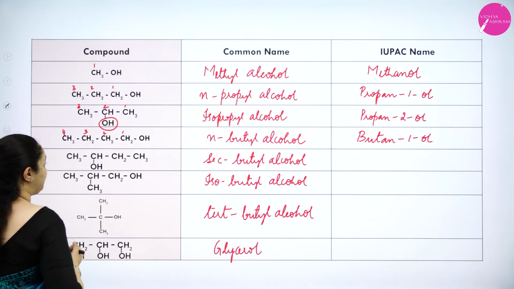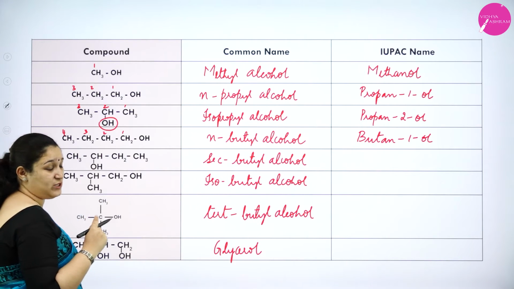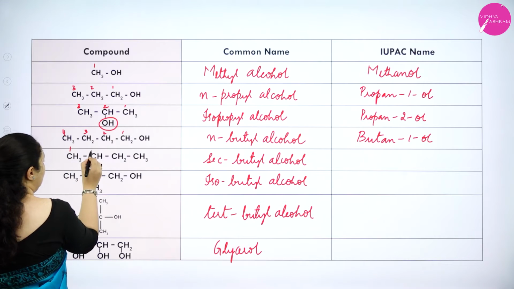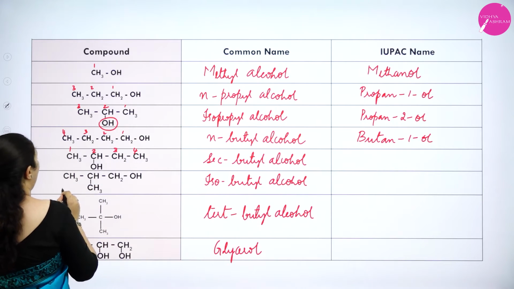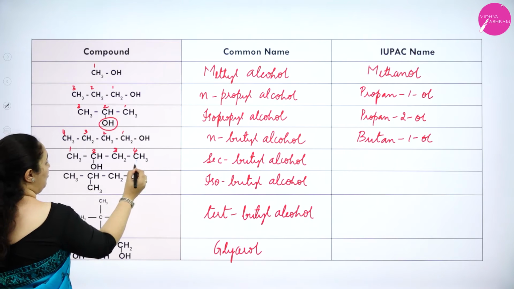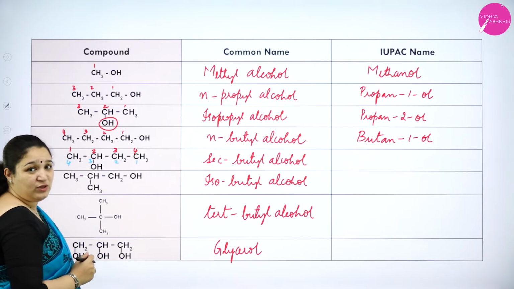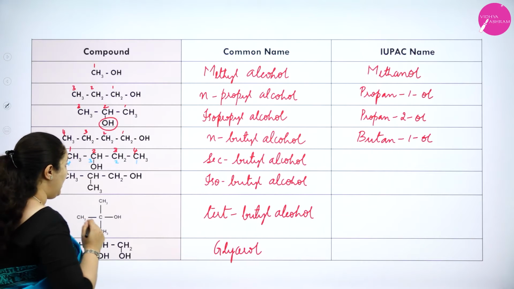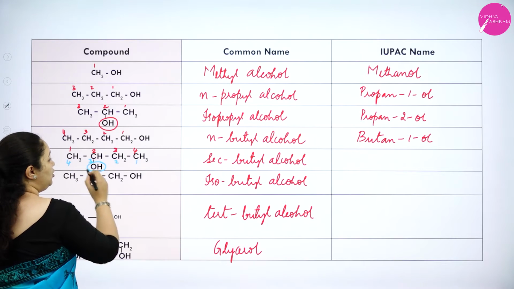Next one you see, there are 2 ways of numbering now. You have to be very clear to which you have to take. See 1, 2, 3, 4. One more way, how can you number it? 1, 2, 3, 4. Which do you think is right? The carbon atom to which the OH is attached should get the least number, 2 is lesser.